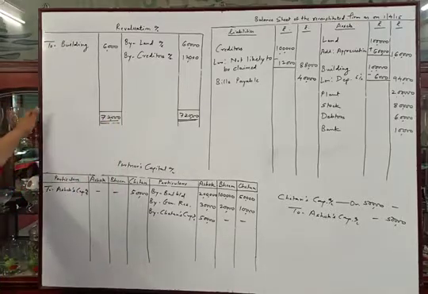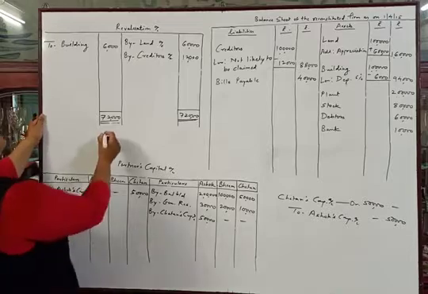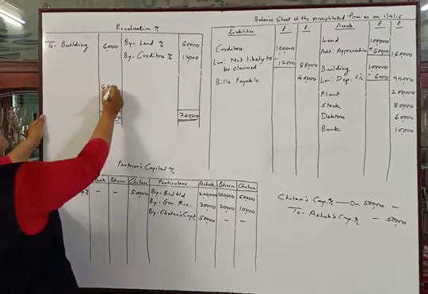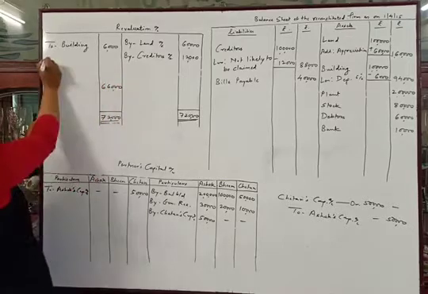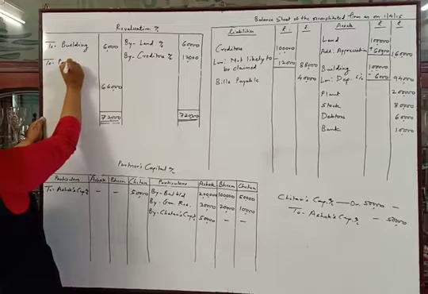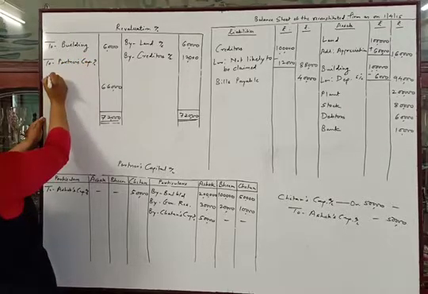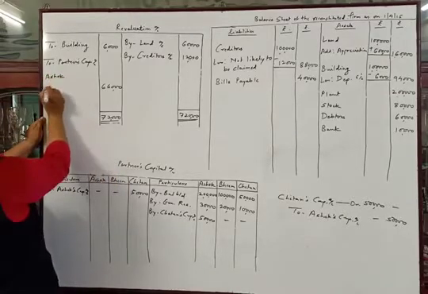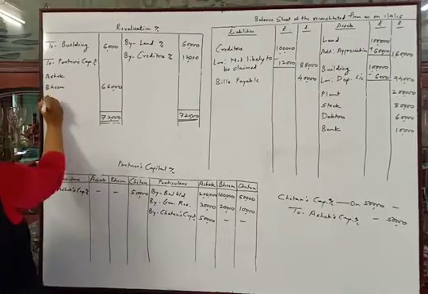Debit total is rupees 6,000, so the difference will be 66,000. Write down here, and we will give the name of the other account, that is to partners' capital account. First partner is Ashok, second is Bhim, and third is Chetan.